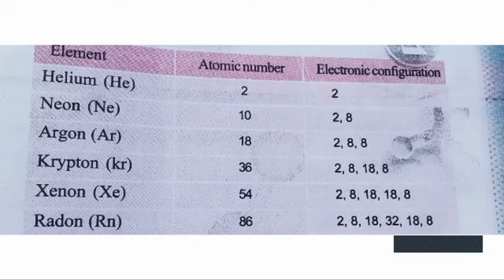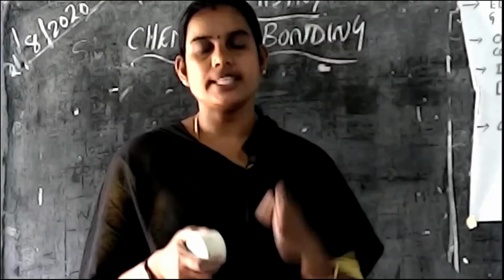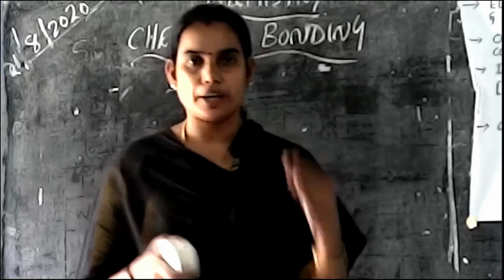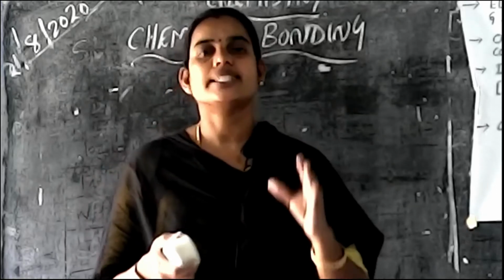Argon also 8. Krypton 8. Xenon 8. Radon 8. So all the noble gases have 8 electrons in their outermost shell, and these 8 electrons represent stability.